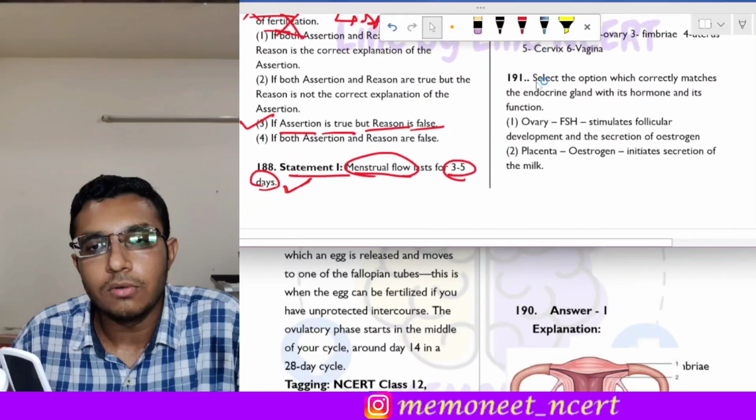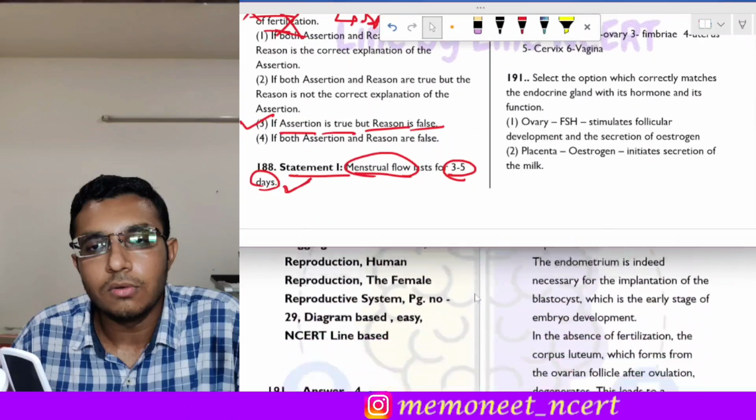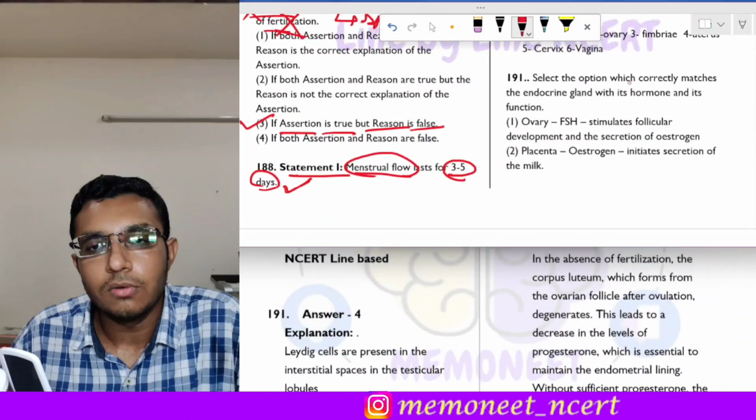The next question is question 191. It states: select the option which correctly matches the endocrine gland with its hormone and its function. So we have to match correctly. Let us see them one by one. First is ovary releases FSH. No, this is an incorrect matching, because FSH is released by the pituitary gland. So this is incorrect.